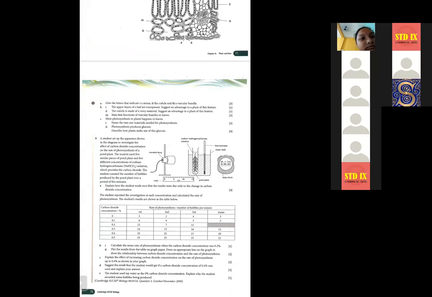So suppose at 10:05, she counted 3 bubbles. Now she will count again at 10:10, then at 10:15, then 10:20. So like this, after every 5 minutes, she counted how many bubbles were produced by the plant by photosynthesis. Okay, so this is the experiment.